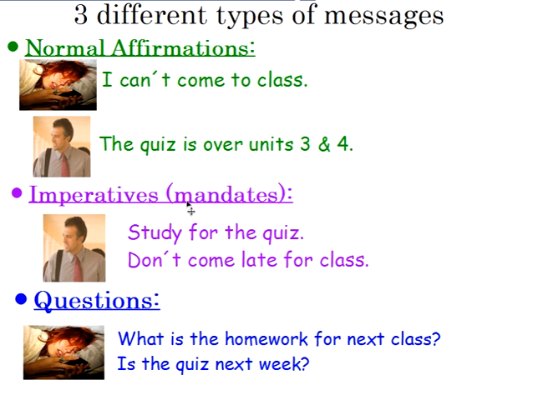We have imperatives, like mandates. You can think of those as orders. So for example, Mr. Parker says, "Study for the quiz," and "Don't come late for class." Now, you can notice that these are imperatives because I have no subject. I just use my verb, study for the quiz. Or the negative, I use don't, for example, don't come late for class. Again, there's no subject, so that's an imperative.